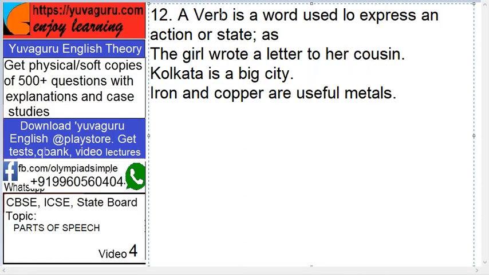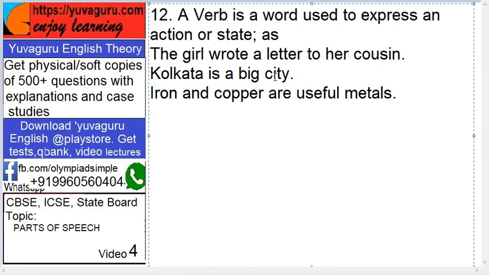Next, a verb. A verb is a word used to express an action or a state. Remember, action or a state. Some action should be shown. 99% of the time you get only action questions, but state is also important. If there is a difficult example, then it's of state. Let's see a few examples. The girl wrote a letter to her cousin. Now what is the verb in this? Wrote. Writing is an action.